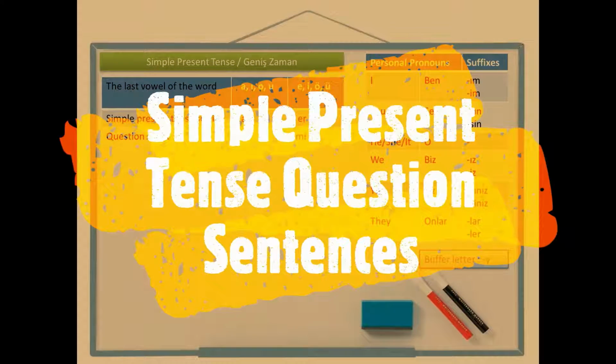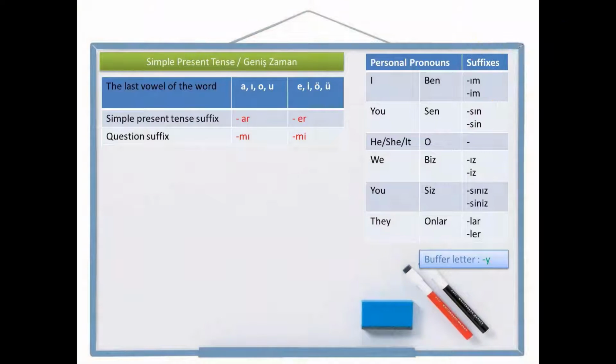Hello friends, merhaba arkadaşlar. In this lesson we are going to learn the simple present tense, negative and positive question sentences. We are going to start with the single syllable verbs, and after that we will continue with the exceptional verbs, and after that we are going to see the verbs which have more than one syllable.